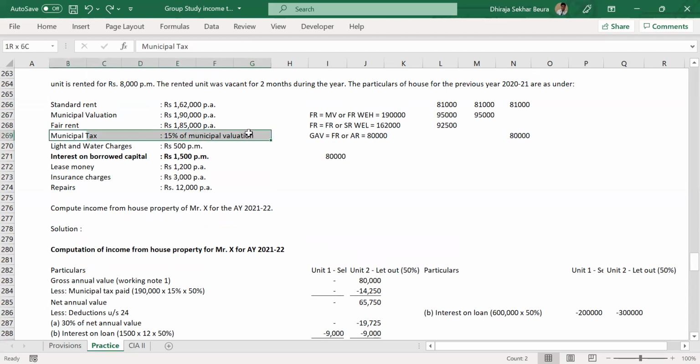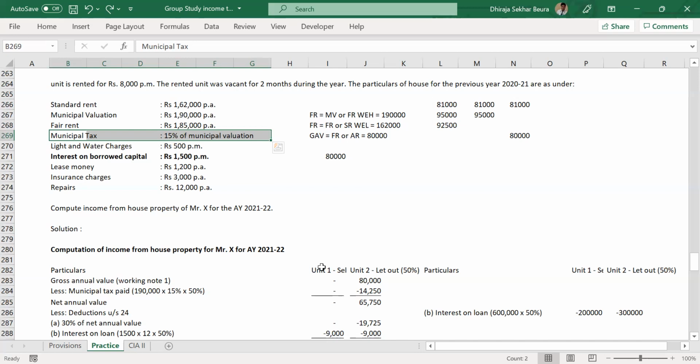Municipal tax is given as 15% of municipal valuation. For this particular case, the municipality tax paid by the SEC is 15% of the municipal valuation. This is given in the question itself. There is no provision that municipal tax has to be 15% only; it is just given in the question.